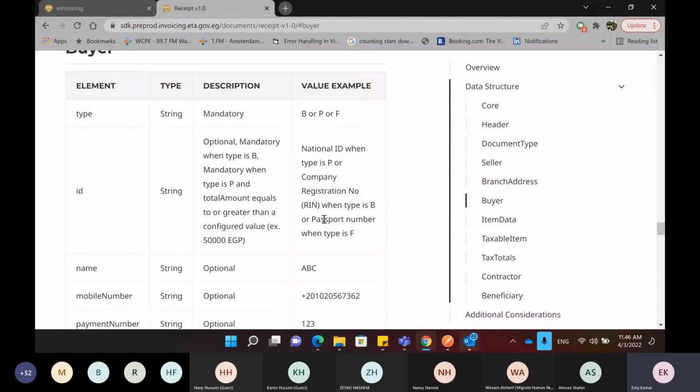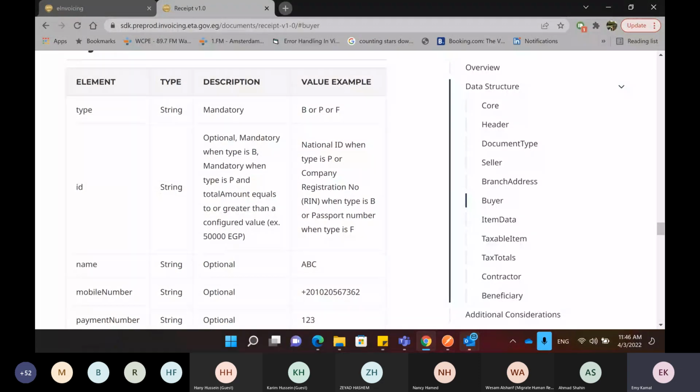This field is optional, but it will be mandatory if the receipt amount is more than 50,000 Egyptian pounds. So if the receipt exceeds that amount, then this field has to be given. Other than that, it is optional, you don't have to provide it.